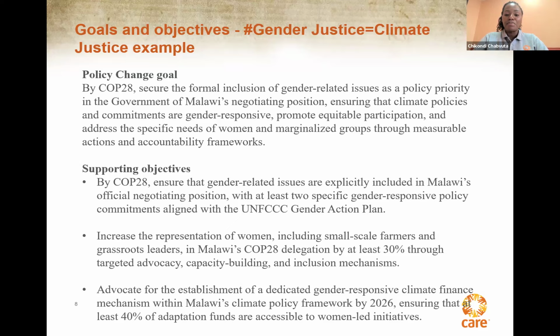it is having the representation of women within negotiations, but also having these marginalized groups be part of the process of coming up with a position for COPs and ensuring that the farmers' voices are part and parcel of this initiative. So these are just some of the objectives that followed this specific goal, where we really secured the formal inclusion of gender-related issues as a policy priority, which led to more numbers of women attending the UNFCCC negotiations from Malawi.